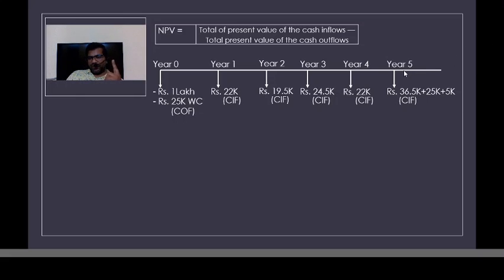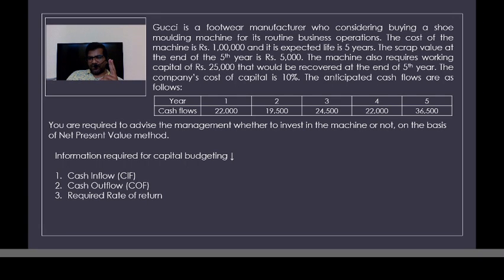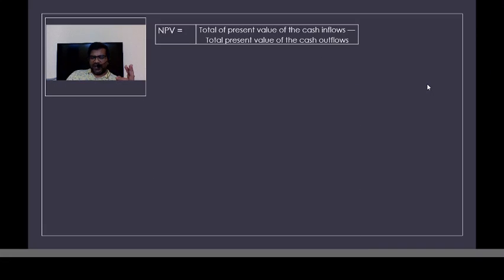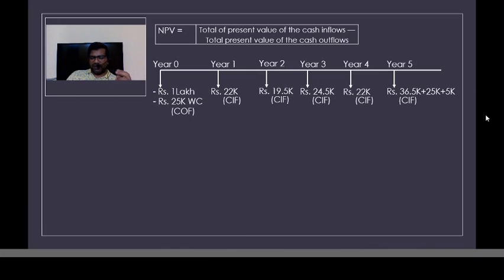So the point to be noted here is that in the 5th year, you're getting 3 cash flows. One cash flow is being generated from the sales, which is 36,500. Another cash flow is being generated from the sale of scrap. Another cash flow is being generated in the form of recovery of working capital. And therefore, in the 5th year, you have 3 cash flows.